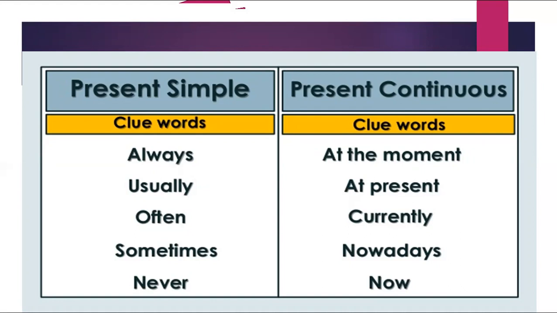On the contrary, what about the present continuous? The clue words of present continuous: at the moment, at present, currently, nowadays, now. And we have other words for present continuous. Now, look, listen, at the moment, at present, today, tonight, tomorrow. Be quiet and be careful. They are the key words for present continuous.